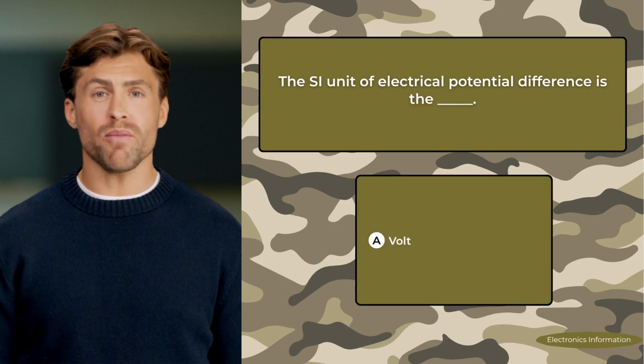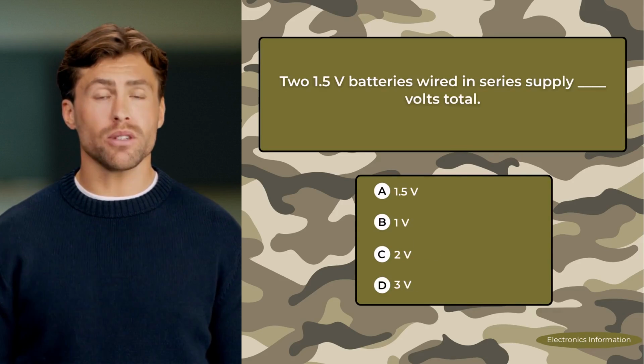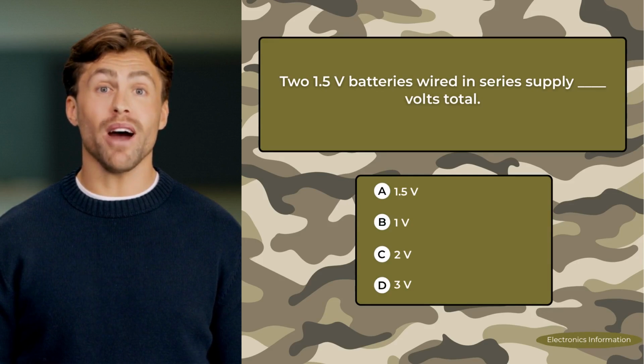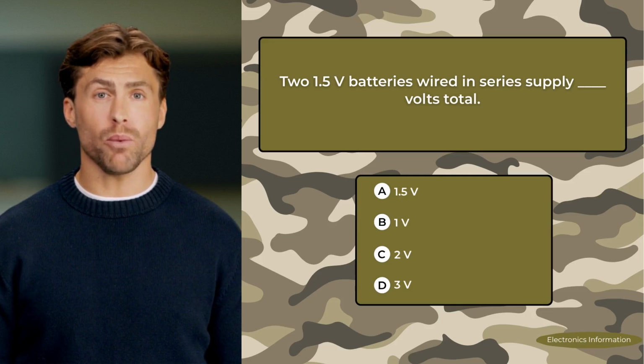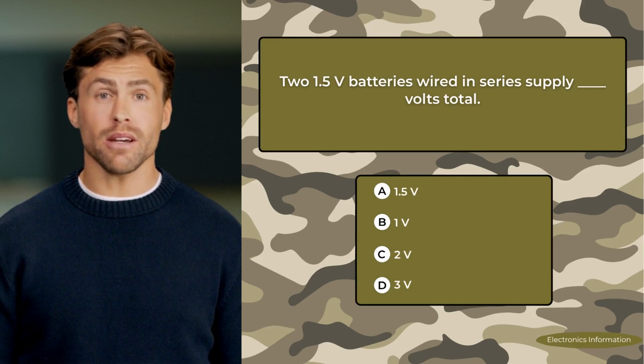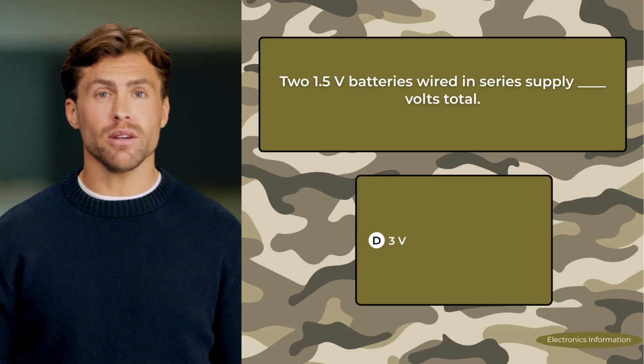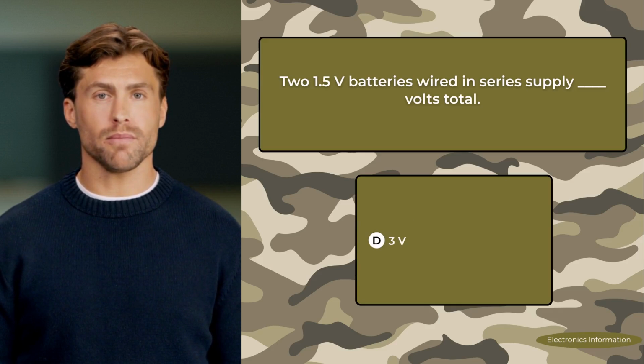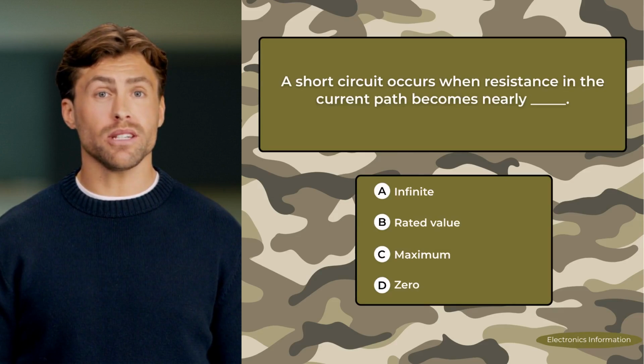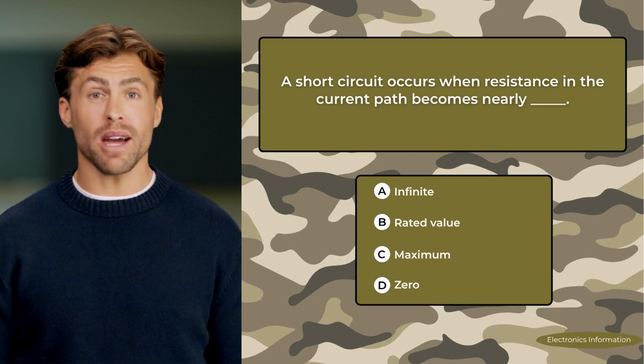Correct answer: volt. Two 1.5 volt batteries wired in series supply blank volts total. A. 1.5 volts. B. 1 volt. C. 2 volts. D. 3 volts. Correct answer: 3 volts. A short circuit occurs when resistance in the current path becomes nearly blank.